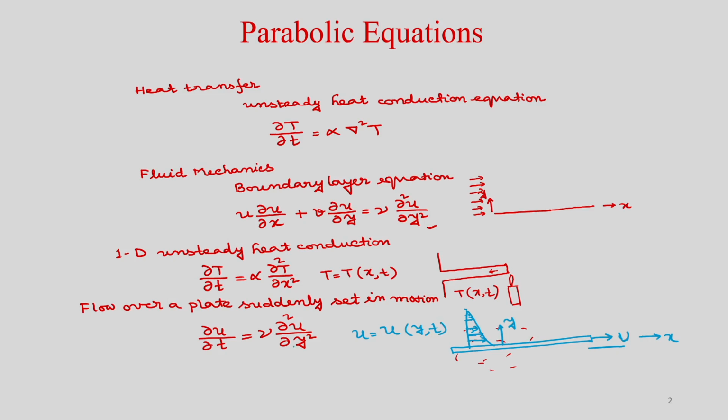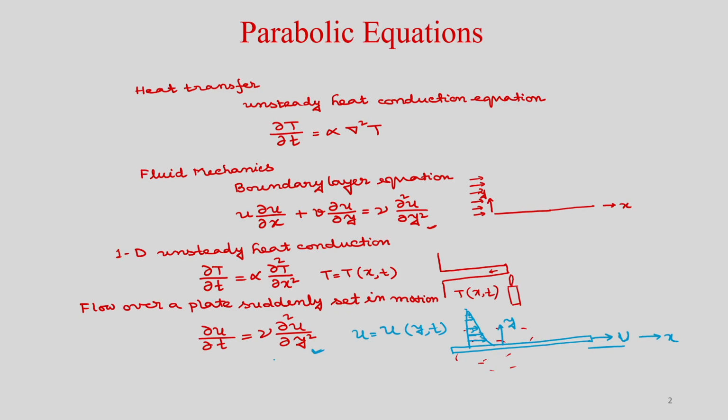So, you can see this is your one dimensional unsteady equation, which is parabolic in nature. Today we will learn different finite difference formulations to discretize this simplified governing equation, which is the unsteady one dimensional parabolic differential equation.